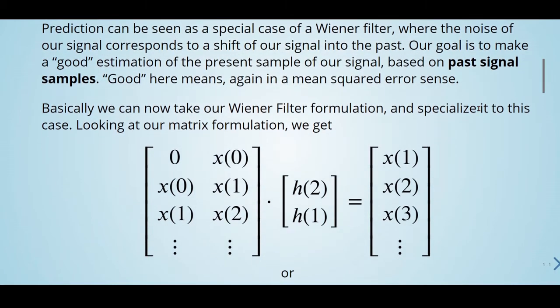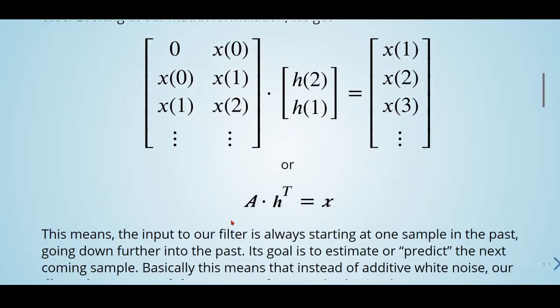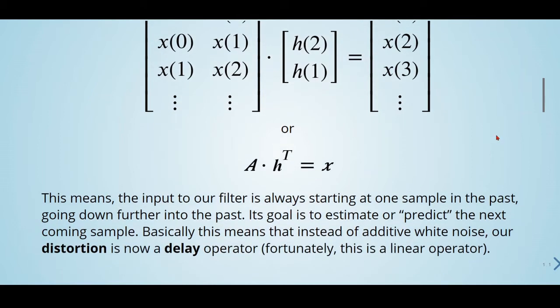So basically we can now take our Wiener filter formulation and specialize it to this case. We can take a look at our matrix formulation, and we have here our matrix A times H transposed equals X. So this means that the input to our filter is always starting at one sample in the past, going down further into the past. Its goal is to estimate or predict the next coming sample.